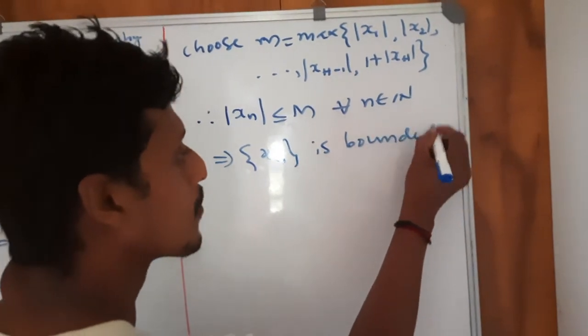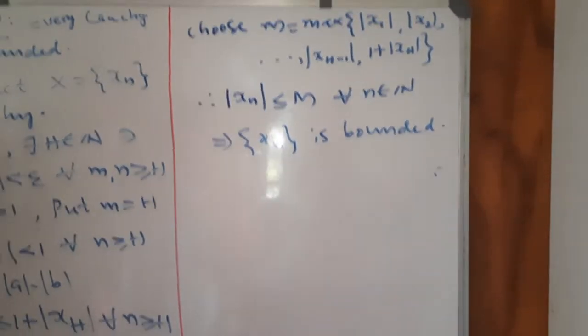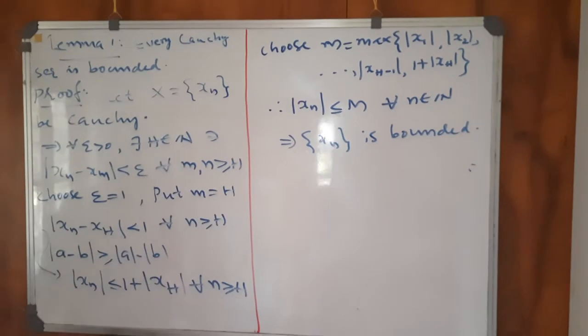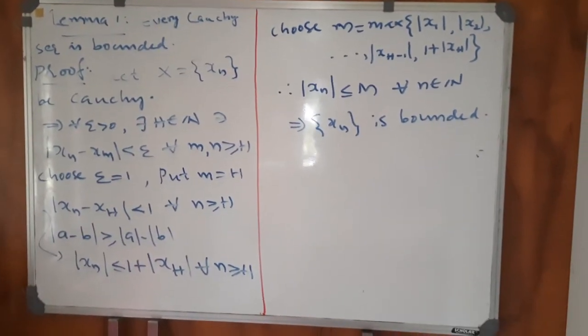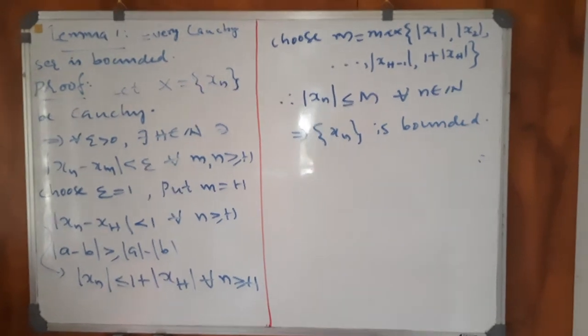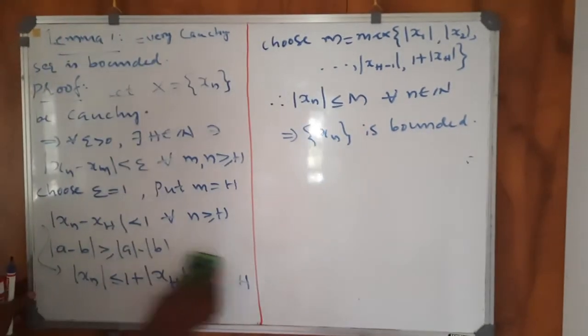So what we have proved now is that any Cauchy sequence of real numbers is bounded. And we have the second lemma. Lemma 2.